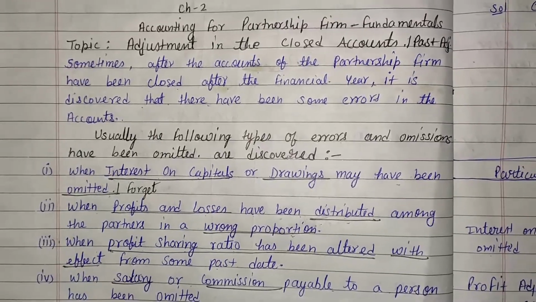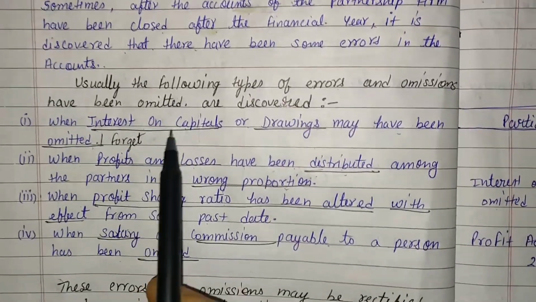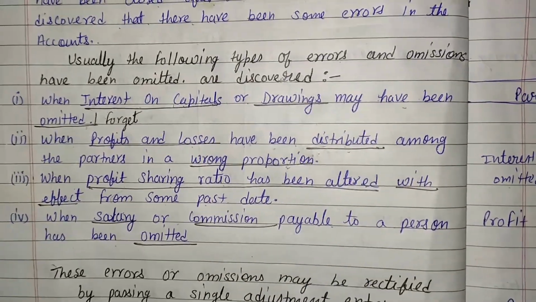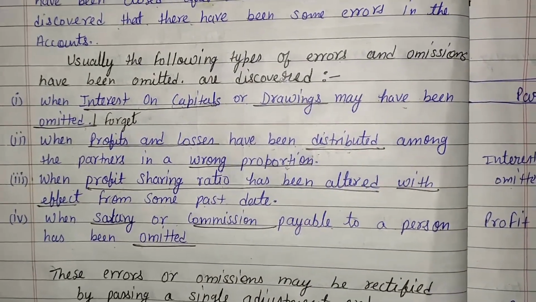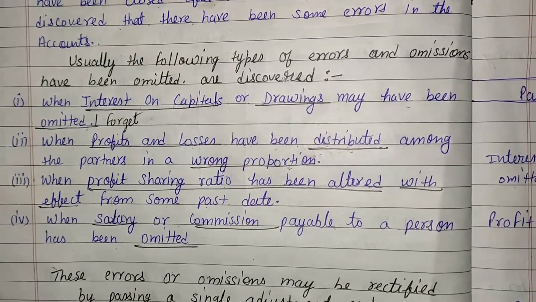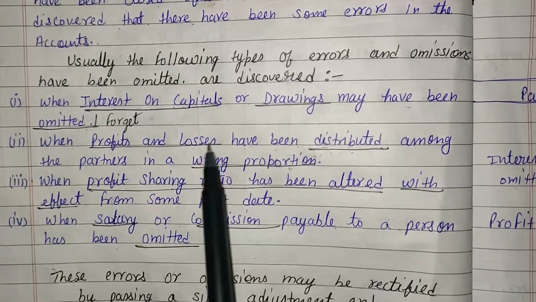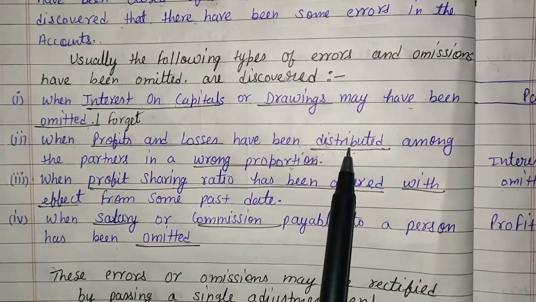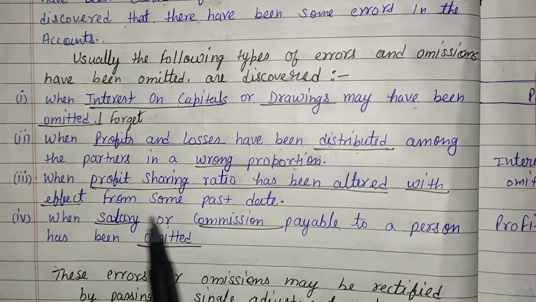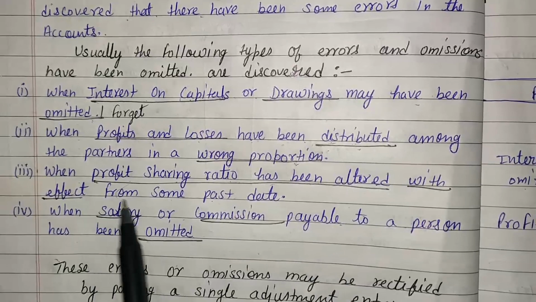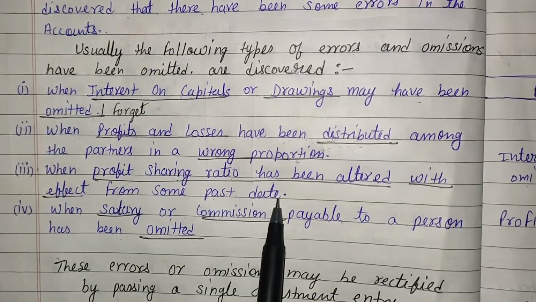Those mistakes are something like this: when interest on capital or drawings may have been forgotten by the partners to be given in the past, that is one type of error. Second, when profit and loss have been distributed in the wrong ratio in the past, that is another type of error. Third, when the profit sharing ratio has been altered with effect from some past date.